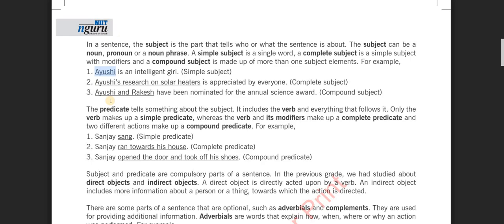Next one is predicate. Predicate tells something about the subject. It includes the verb and everything that follows it. Only the verb makes up a simple predicate, whereas the verb and its modifier make up a complete predicate, and two different actions make up a compound predicate. Predicate is something that describes the subject. It should be a verb.